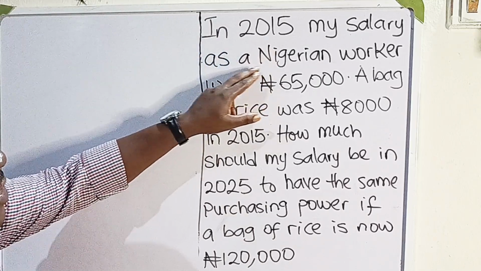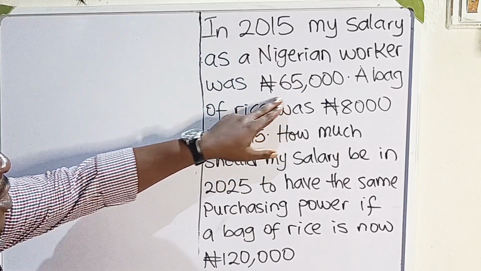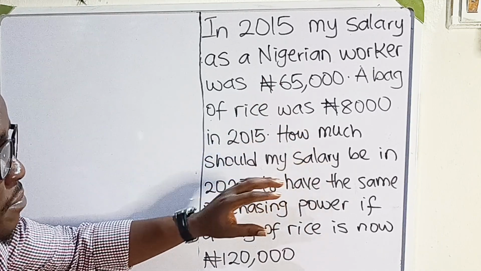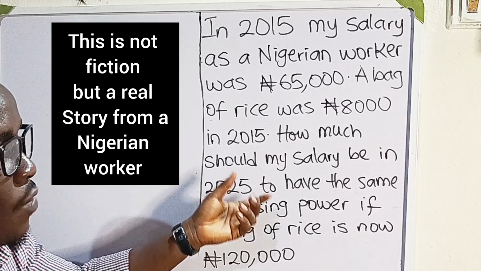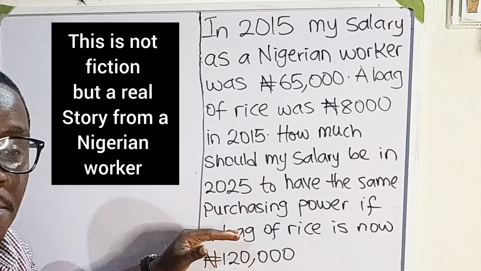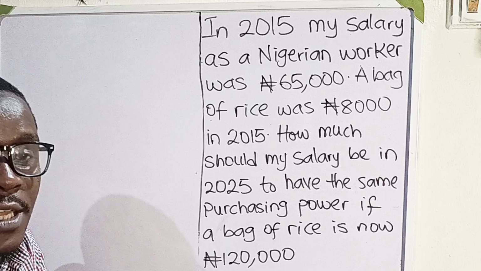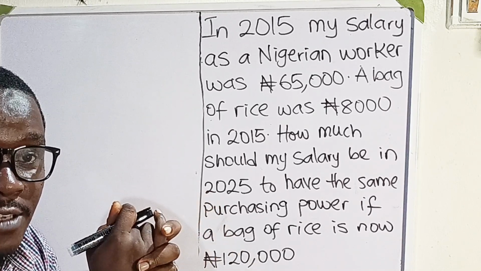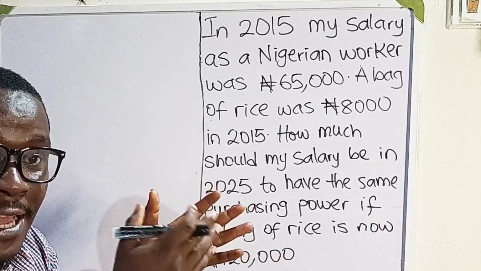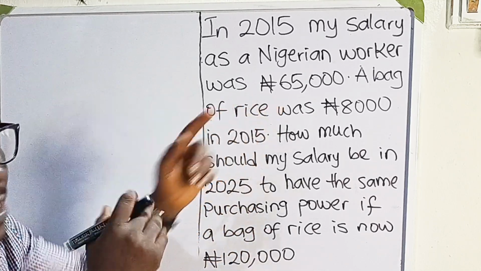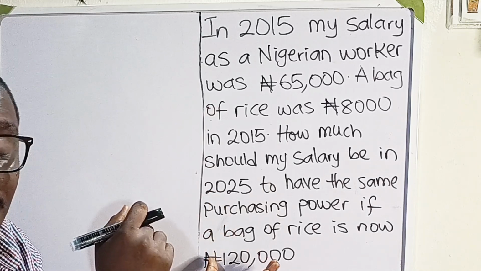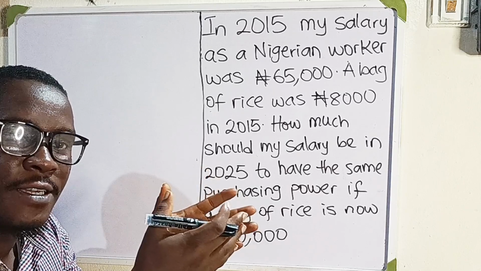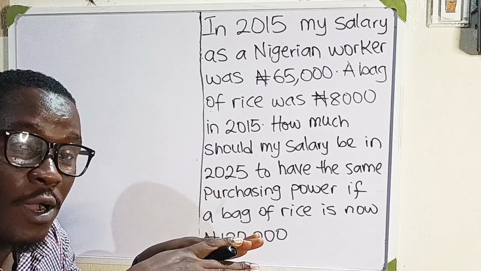In 2015, my salary as a Nigerian worker was 65,000 naira. A bag of rice was 8,000 naira in 2015. How much should my salary be in 2025 to have the same purchasing power if a bag of rice is now 120,000 naira? Okay, so this particular worker was earning 65,000 naira in 2015. At that time, the cost of a bag of rice was 8,000 naira. Now, a bag of rice is 120,000 naira. So the question is, what should be his current salary for him to have the same purchasing power he had in 2015?